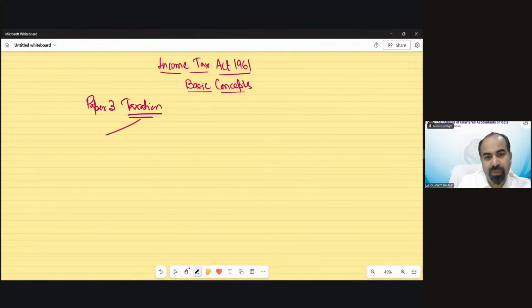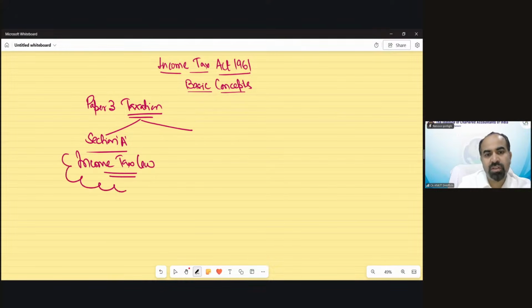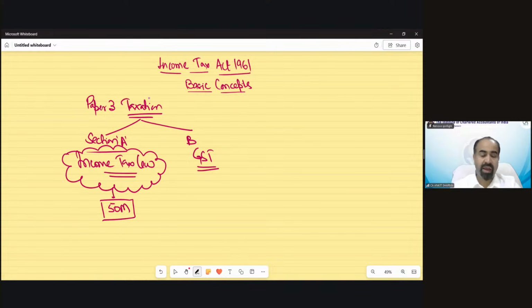In this taxation paper, we have two sections. Section A is income tax law. So we are going to discuss this part. And section B is GST. This is a 50 marks part, including both theoretical and numerical provisions. And let me tell you, in income tax law the theoretical provisions are not just theory. They also contain numerical concepts.